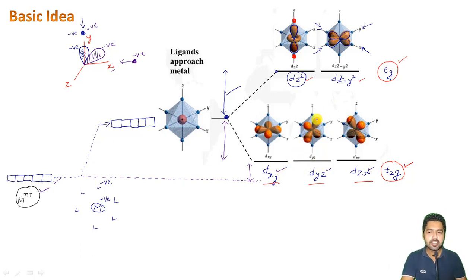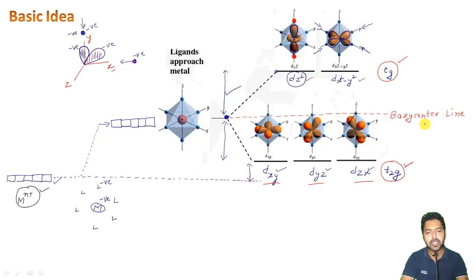So this is a basic idea of what we have studied in our previous lecture. The only new thing which I can add here is that this line, which you can see, is the center of this splitting. This line is known as the barycenter line, right? Let me write here the barycenter line. And this line follows the barycenter rule, which is similar to a center of gravity type of concept.